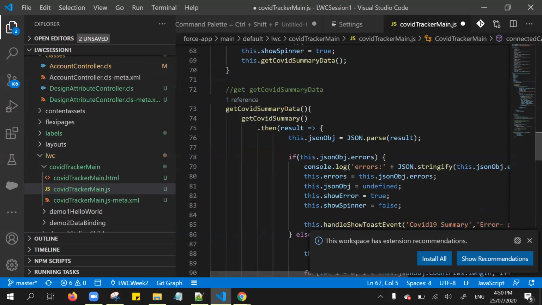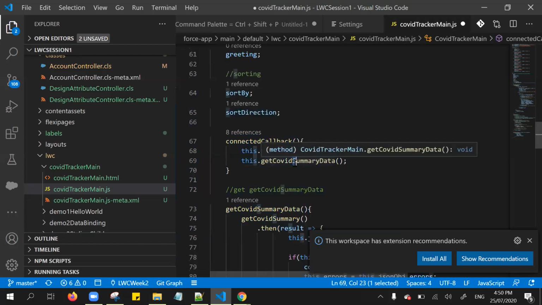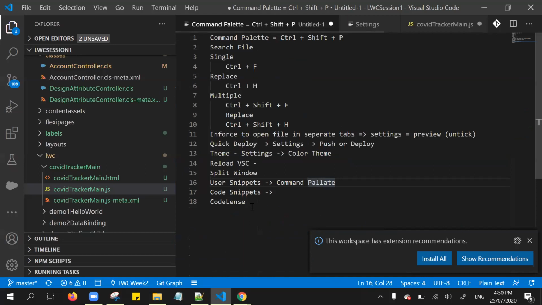If you see here, the COVID summary data has one reference. So this is the place it gets referenced. You can easily double click and directly navigate to that place. So using code lens, we can easily identify the references for a particular property or function.